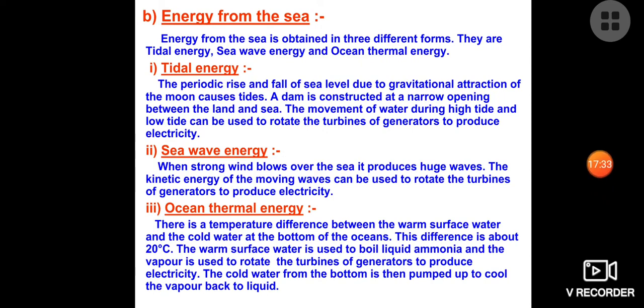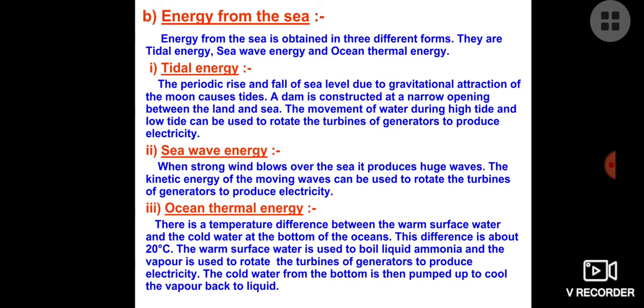First we have tidal energy. We know that there is one high tide and one low tide, because in high tide the water level rises, whereas in low tide the water level is low. During high tide, when the water level is high, we allow water to enter a dome where it rotates the blades of the turbine, and we get electricity because the turbine is connected with the generator. During low tide, when the water level is low, we allow the water to fall back from the dome to the sea. Again it rotates the turbine, and again we get electricity. It means in both conditions we are getting electricity.